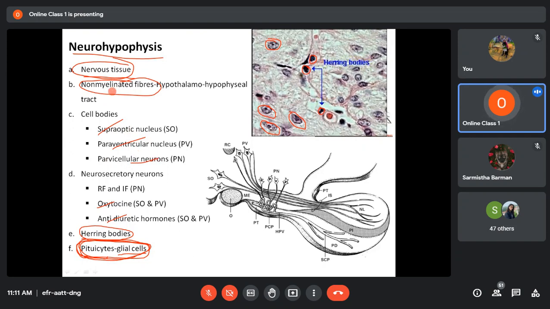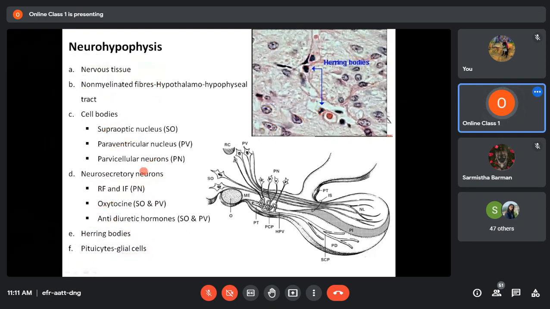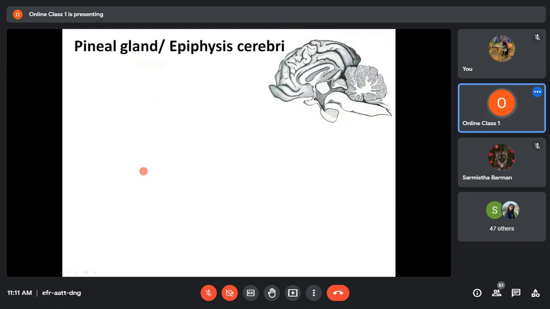These neurons found in these three areas are all neurosecretory neurons, and they produce three types of hormones. One group is the releasing and inhibiting factors secreted by the parvicellular neurons, then oxytocin and antidiuretic hormone. So that was about the neurohypophysis of the pituitary gland.